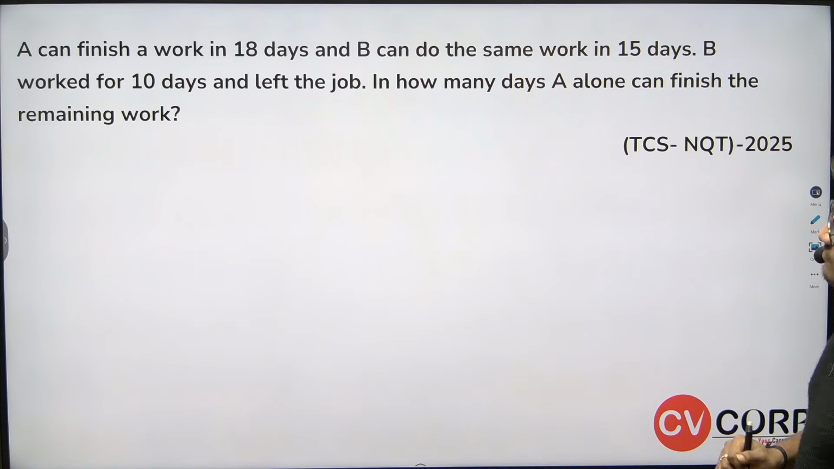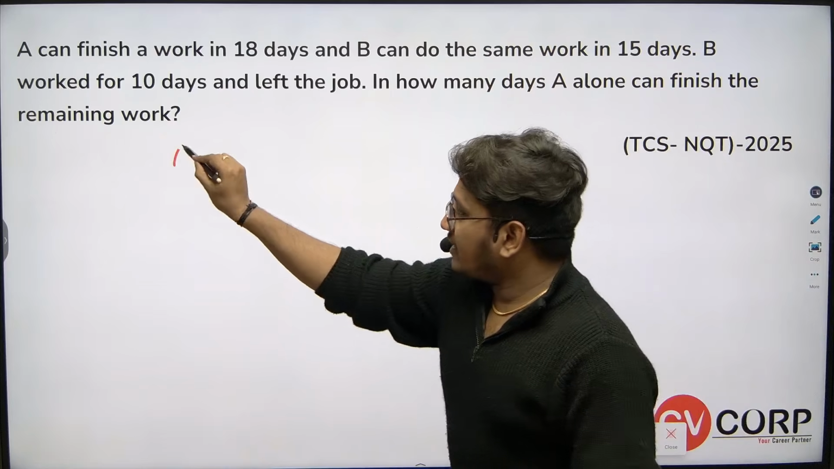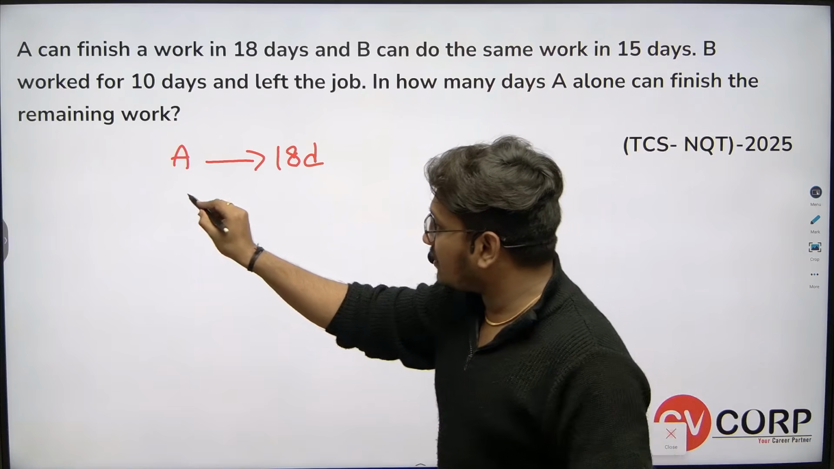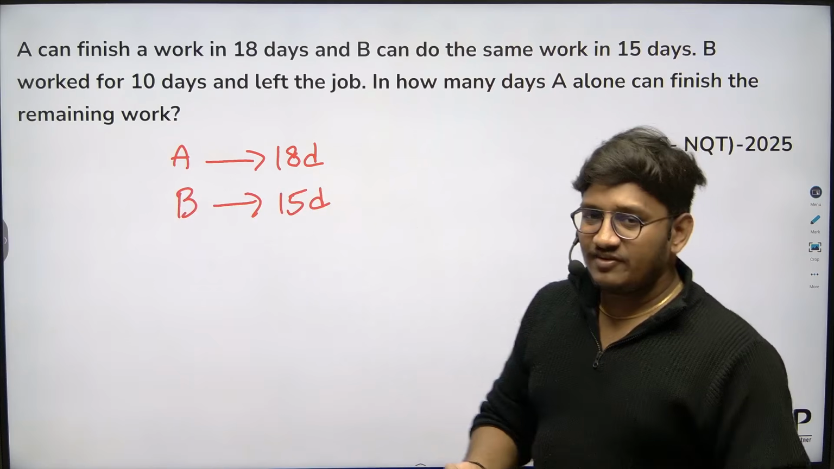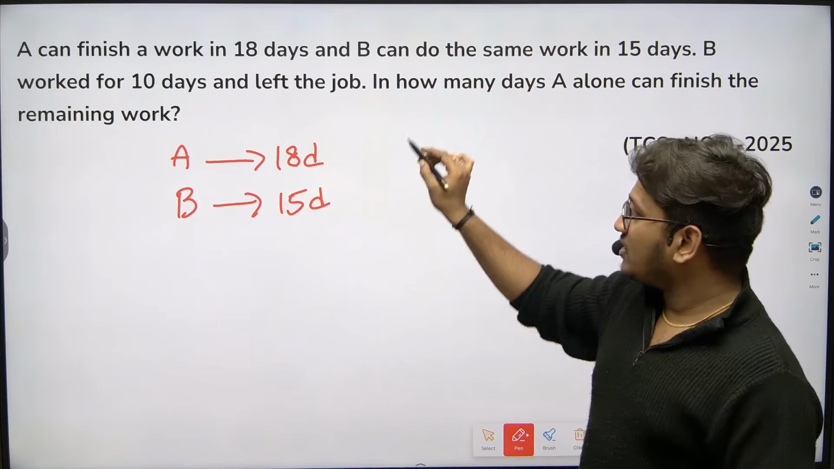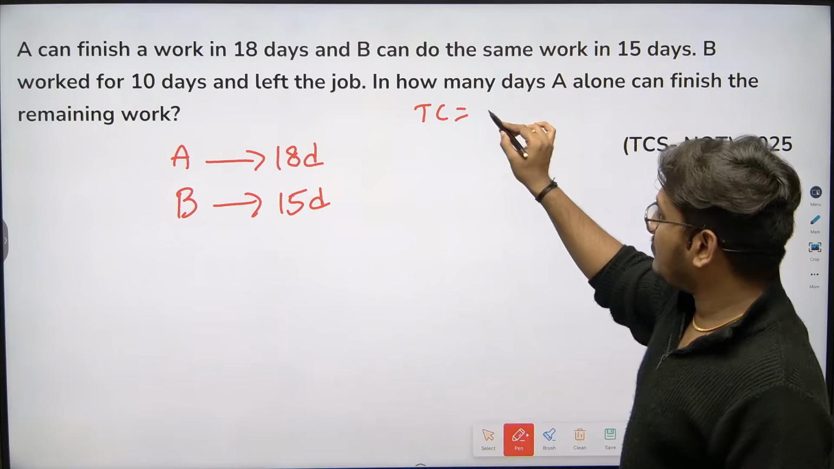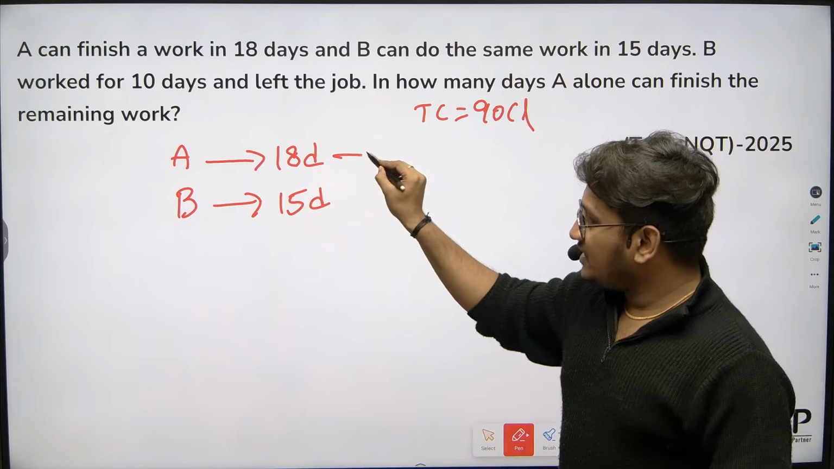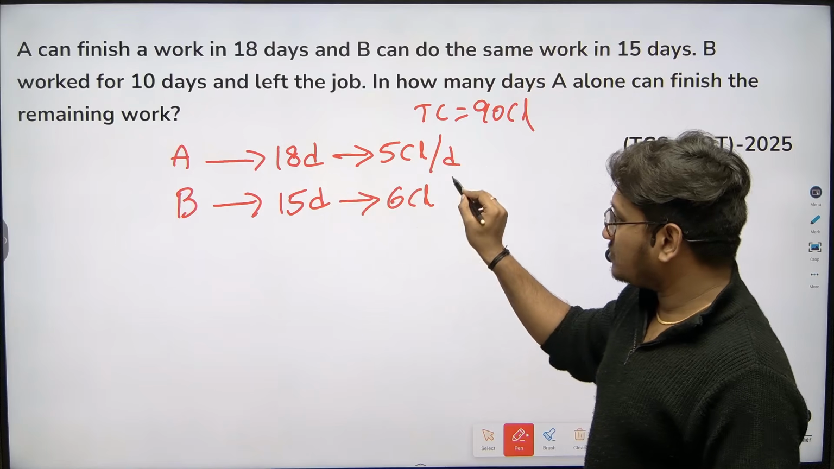Again, here comes a question from time and work, the same logic based. A can complete a work in 18 days. B can do the same work in 15 days. Very simple, guys. A can eat some chocolates in 18 days, B can eat some chocolates in 15 days. The total chocolates we should always consider as the LCM of 18 and 15, which is 90 chocolates. So A can eat 90 chocolates in 18 days, each day 5 chocolates. B can eat 6 chocolates per day.